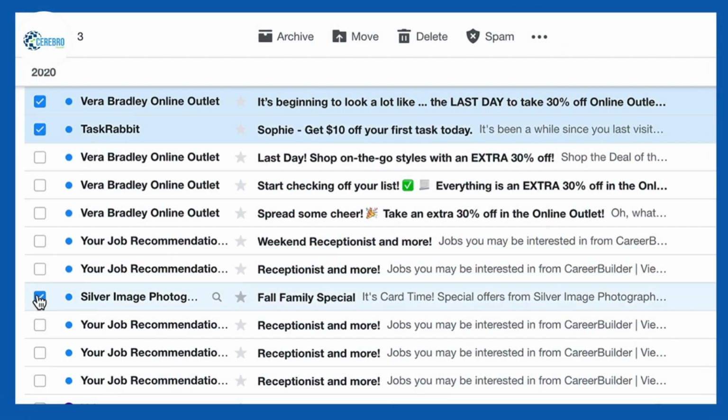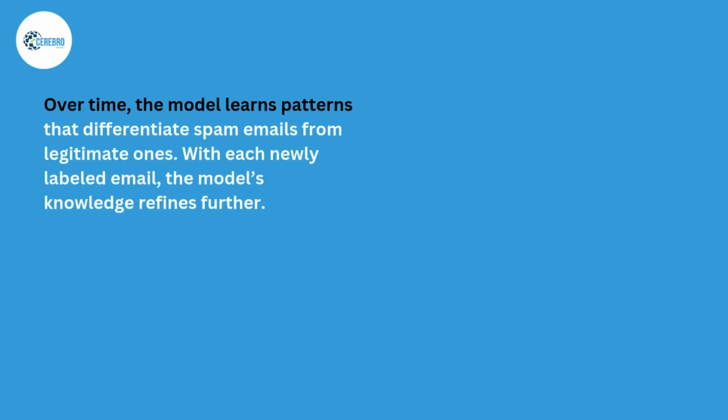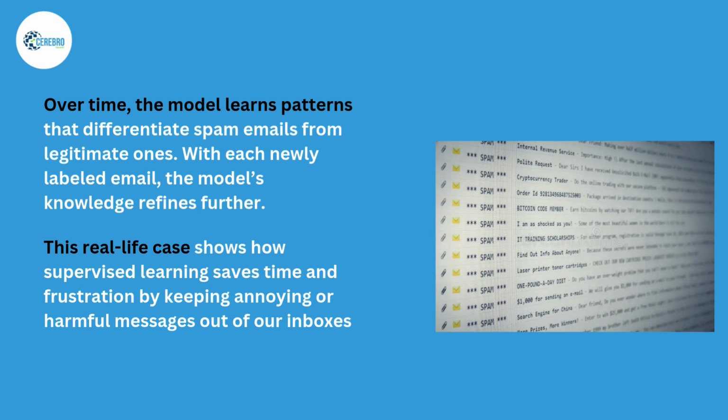Consider an email spam filter, one of the most common supervised learning examples. The dataset contains thousands of emails labeled spam or not spam. The algorithm analyzes features like certain keywords, suspicious links, or sender reputation. Over time, the model learns patterns that differentiate spam emails from legitimate ones. With each newly labeled email, the model's knowledge refines further. This real-life case shows how supervised learning saves time and frustration by keeping annoying or harmful messages out of our inboxes.